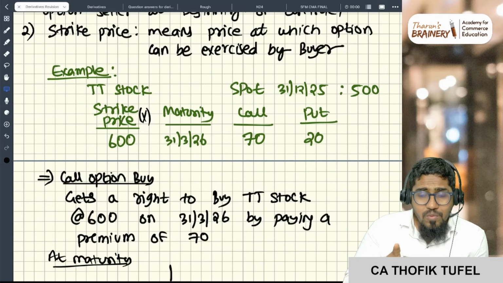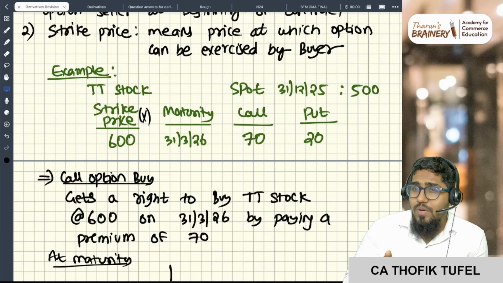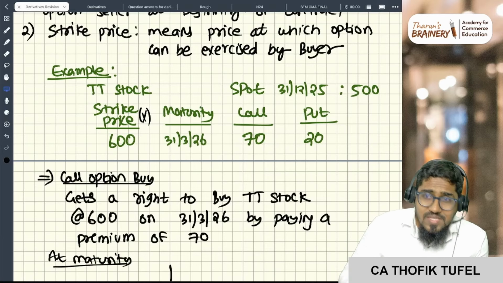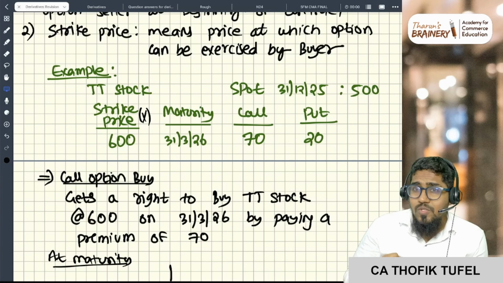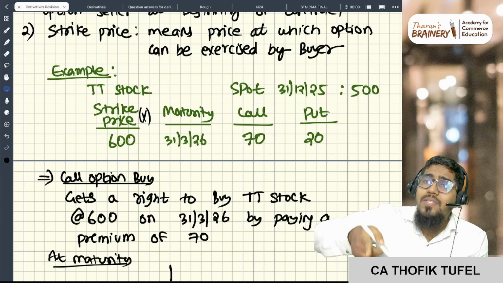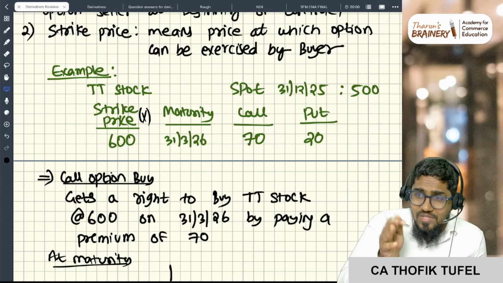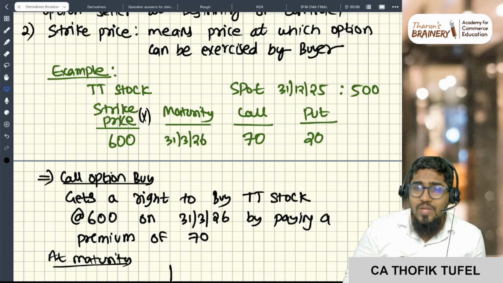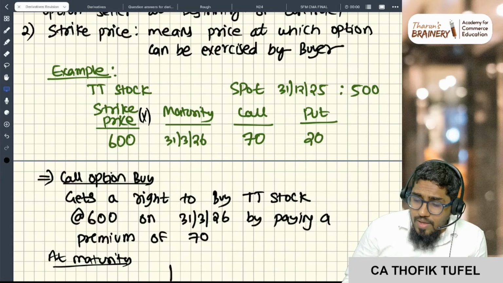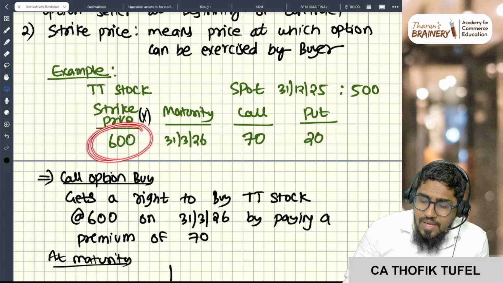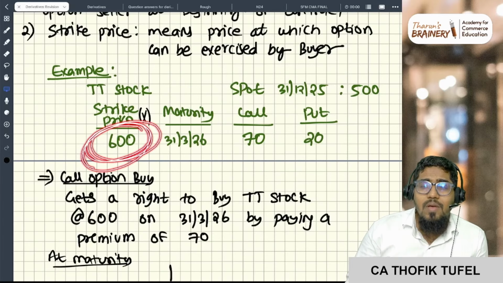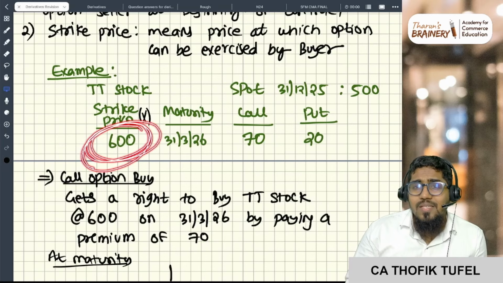Sir, you take a forward. See, if I take a forward, if the price is increasing, I have the profit. But if the price is decreasing, I have a loss. Correct. So now, if I want, I will purchase; if I want, I will not purchase. I will just enter into a contract. This is called an option. It is called the right to buy. So I want to buy at 600 rupees after a period.